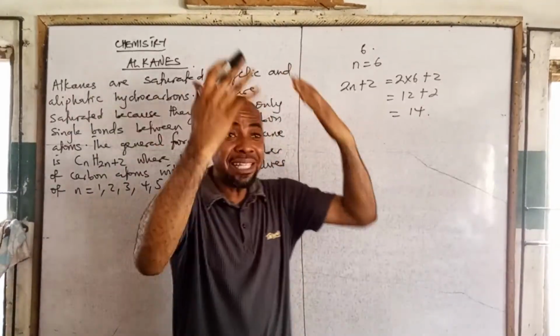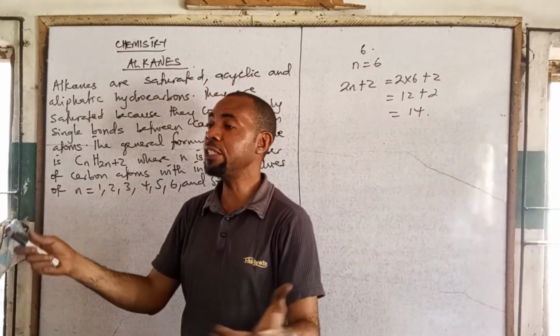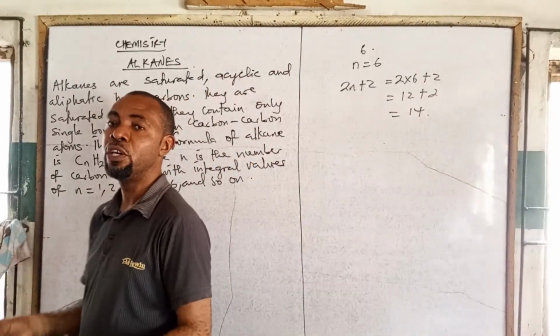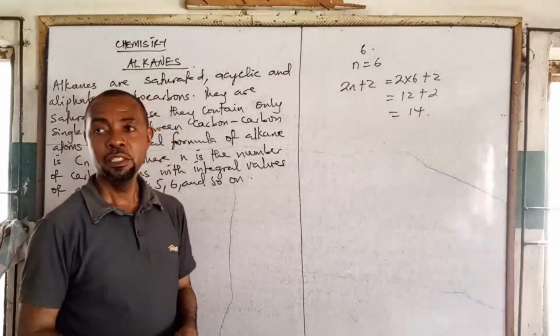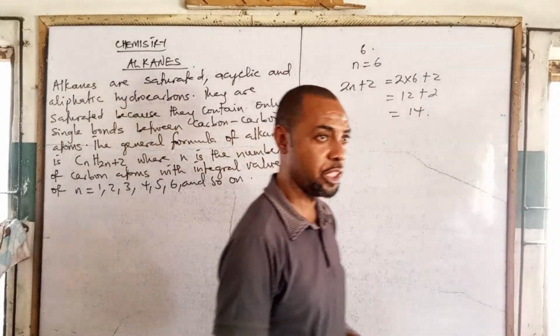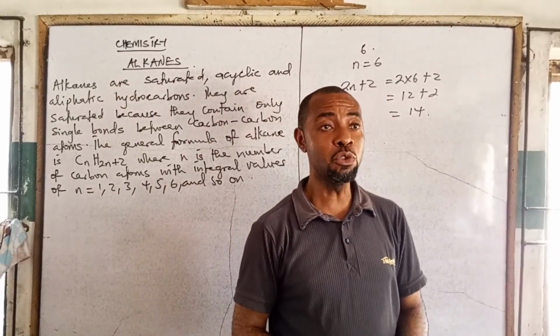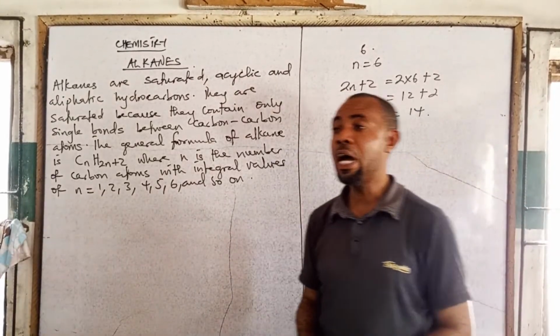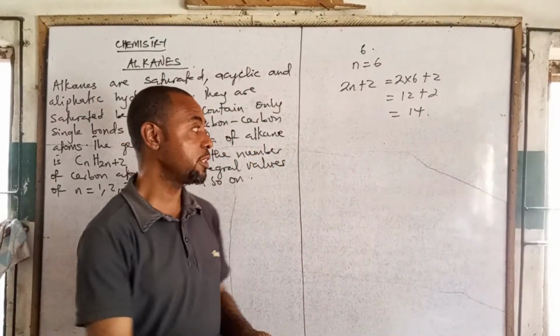If you have mastered the first 10 alkanes, you can easily know that hexane has 14 hydrogen. Just double the number of carbon and add 2 to it. You will get the number of hydrogen.